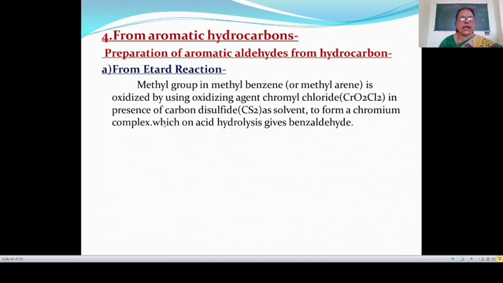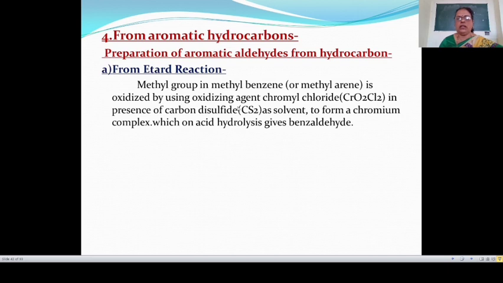In this Etard reaction, when the methyl group in methyl benzene, also known as methyl arene, is oxidized by using oxidizing agent chromyl chloride. Formula of chromyl chloride is CrO2Cl2.